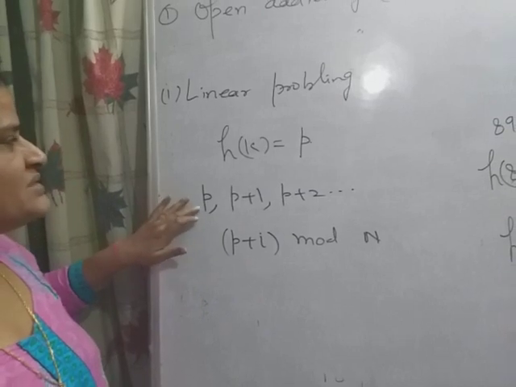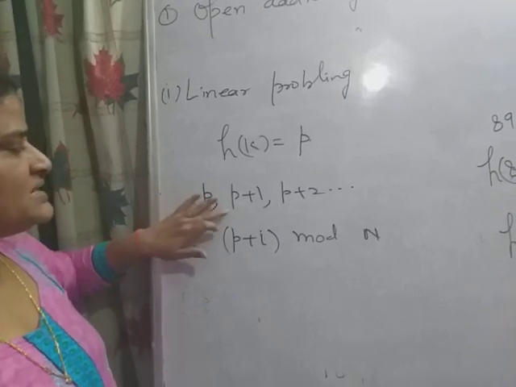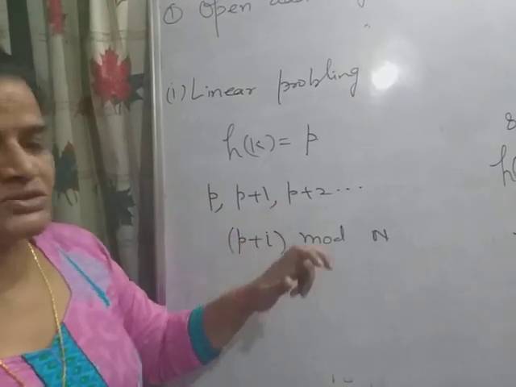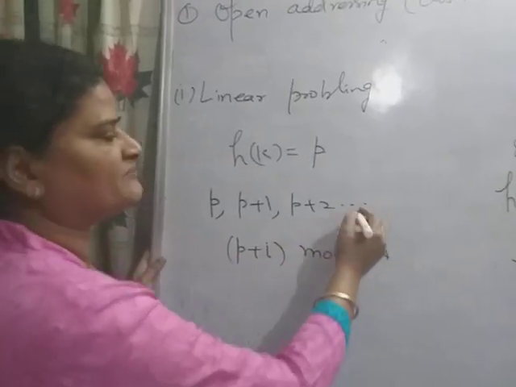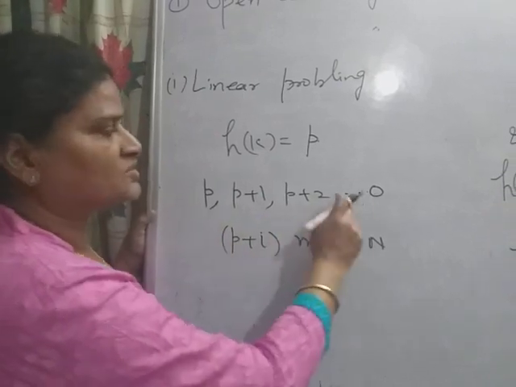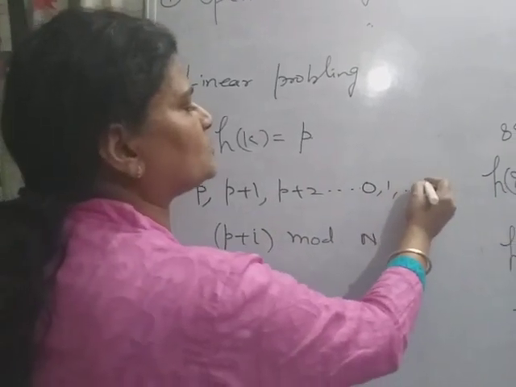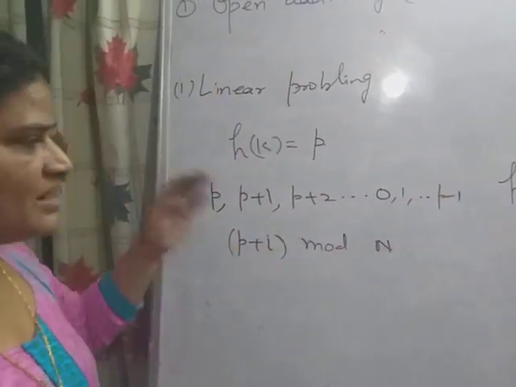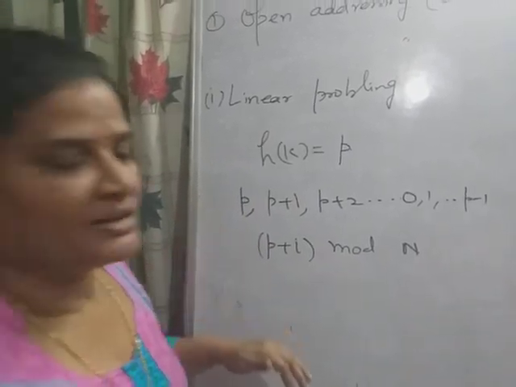Here I am starting from P plus 1, P plus 2, and so on. It will go somewhere to 0, because it is modulus n every time. So 0, 1, 2, and so on up to P minus 1. In this way it will probe the table.